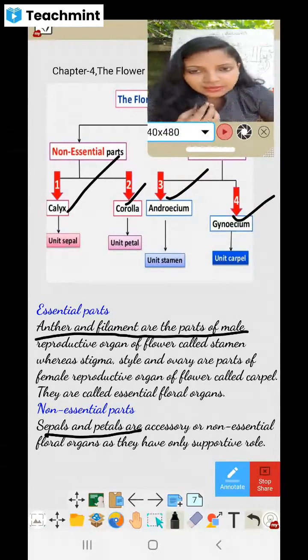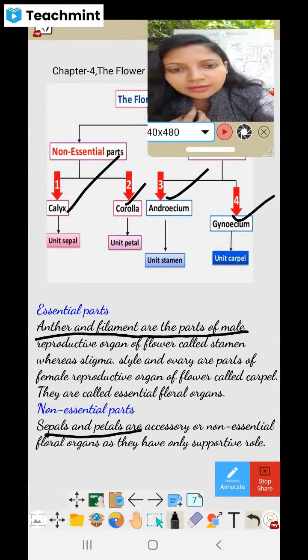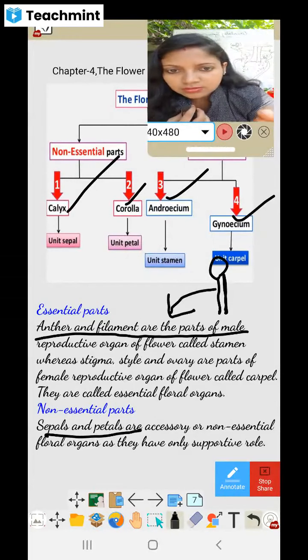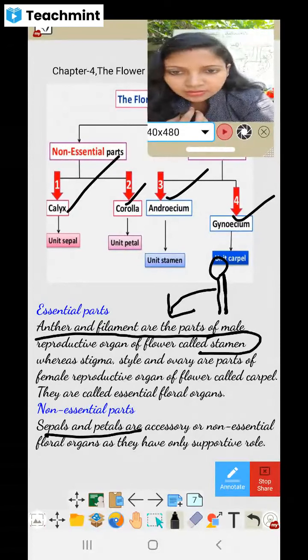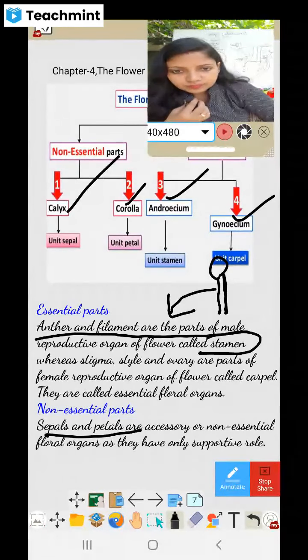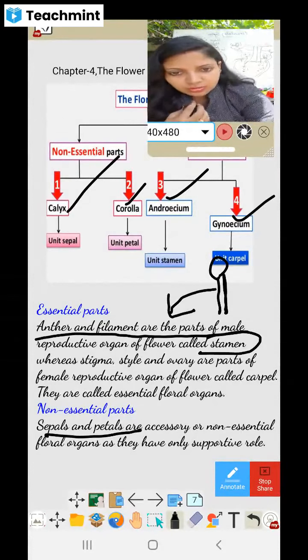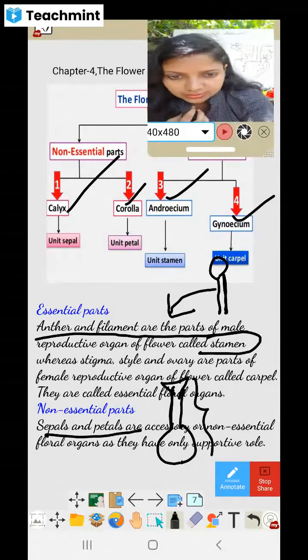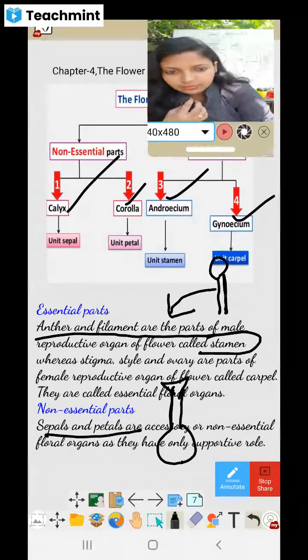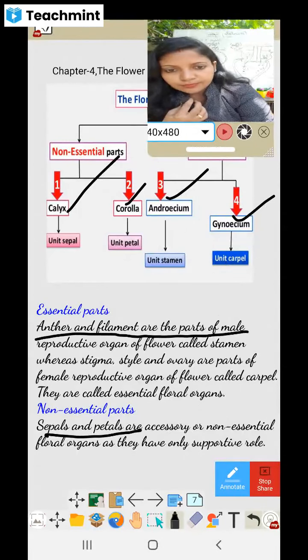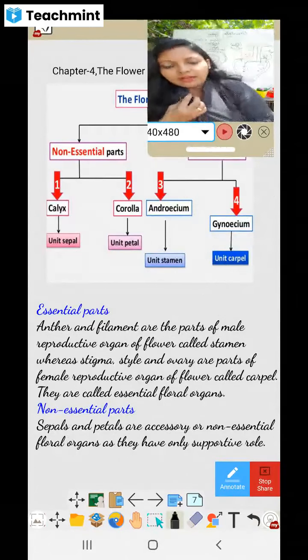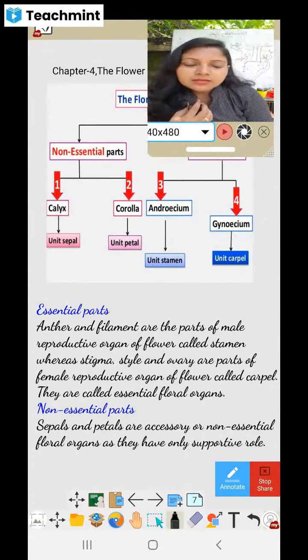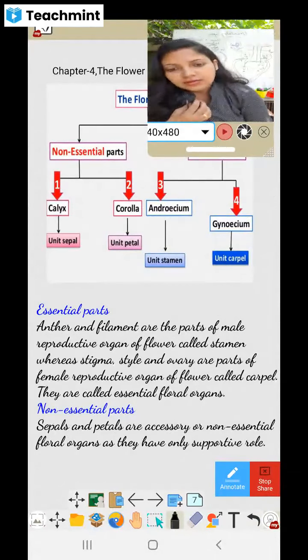Okay, so here the anther and filament are the male parts. This is anther and this is filament. So this is called stamen, either stamen or androecium. Then in the female reproductive organ, you will see stigma, style, then here ovary. So this whole thing that we call the female part is called gynoecium. So finally we can say essential parts are mainly the reproductive parts, and non-essential parts are just corolla and sepals.